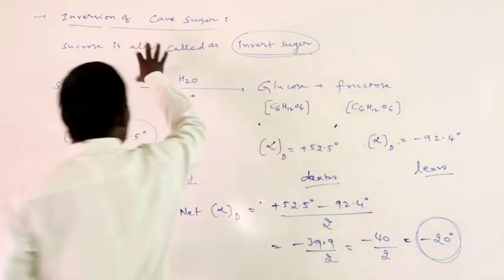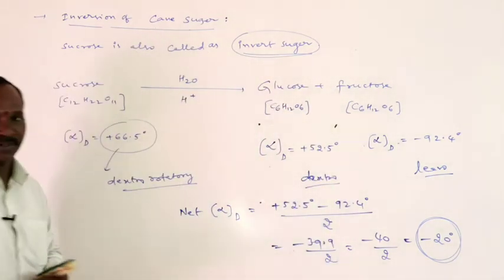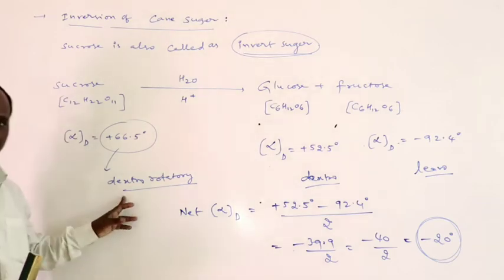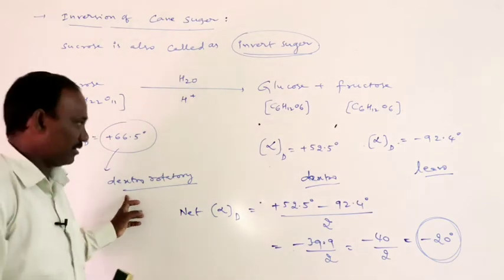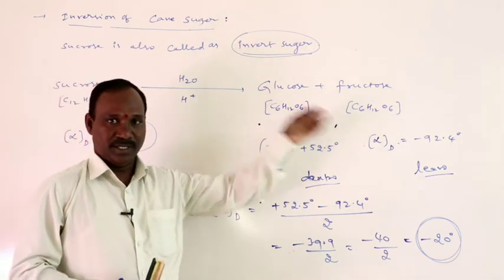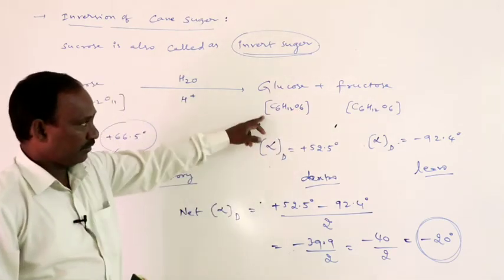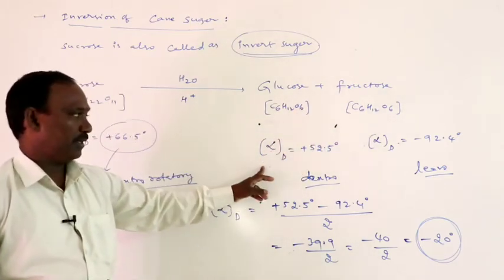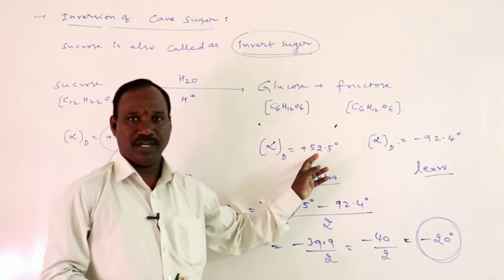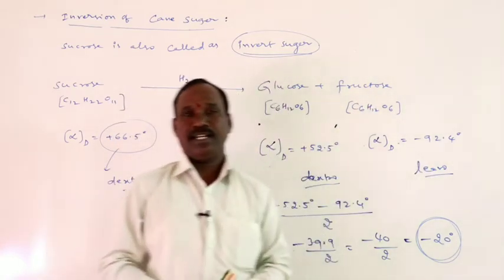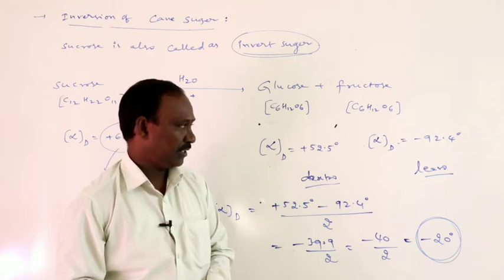Sucrose is called invert sugar because sucrose is a dextro-rotatory substance before hydrolysis. After hydrolysis, it gives two sugar units, glucose and fructose. Glucose specific rotation is plus 52.5 degrees and fructose specific rotation is minus 92.4 degrees.